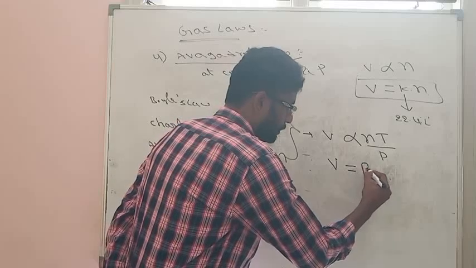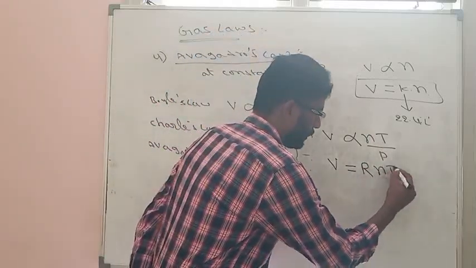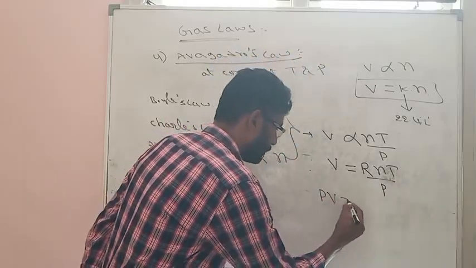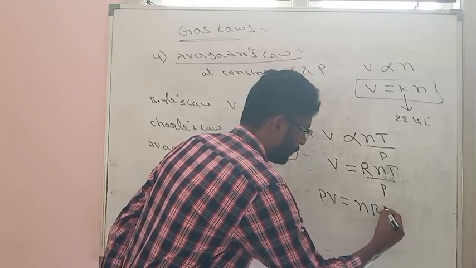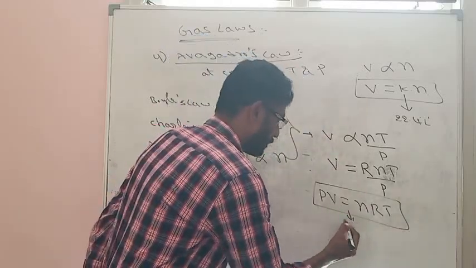That constant we are representing with letter R into nT by P. So from this, PV is equal to nRT, and this equation we called